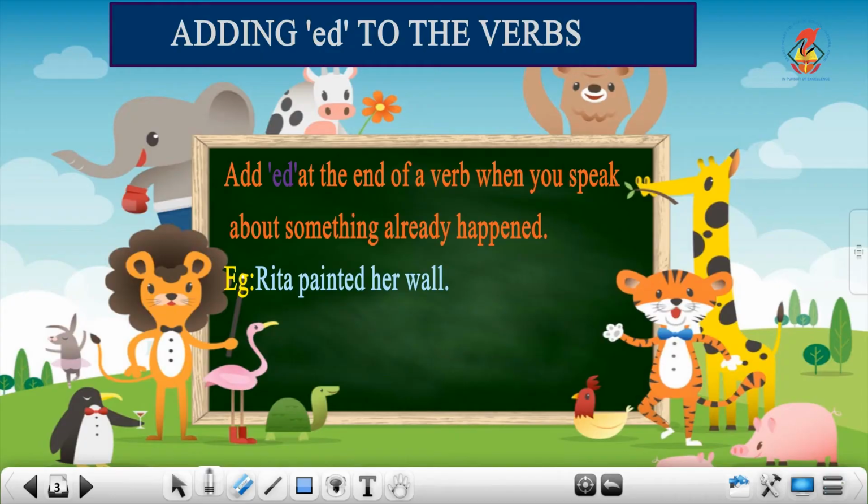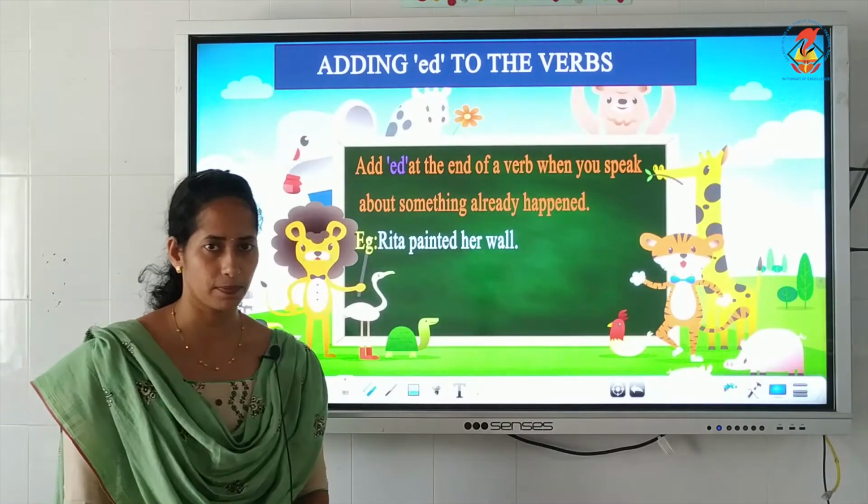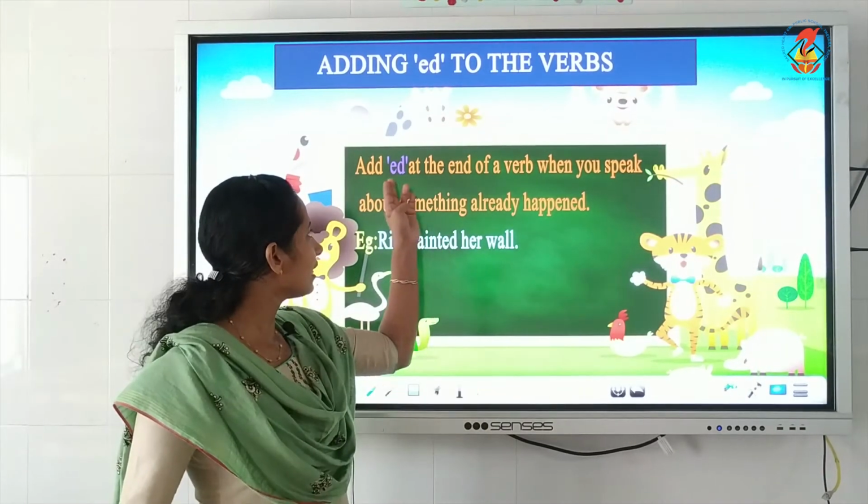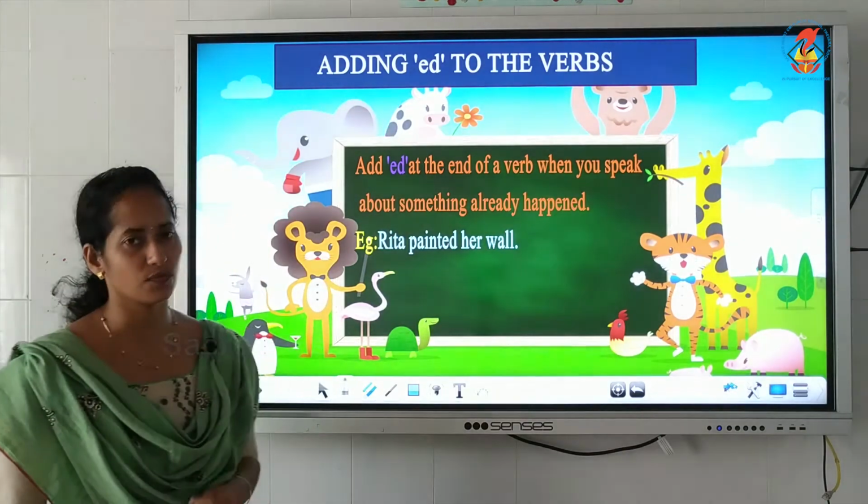One more thing that we are going to learn today is adding ed at the end of the verb. When do we add ed? You have to add ed at the end of the verb when you speak about an action which has already happened, which means the action is over, the action is complete. So if you are talking about an action which is complete, you add ed at the end of the action word.